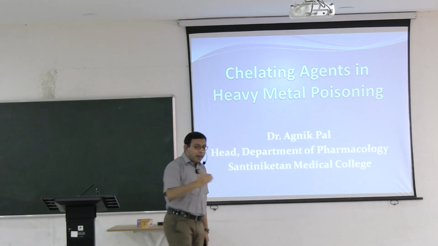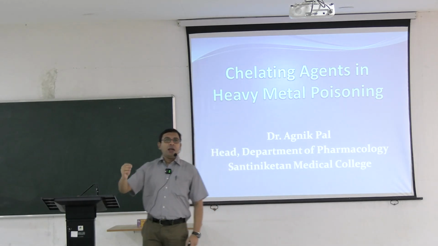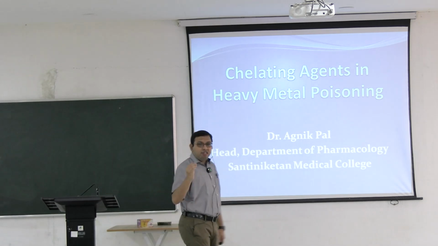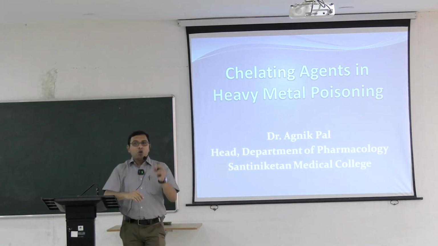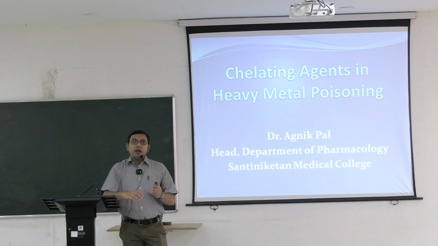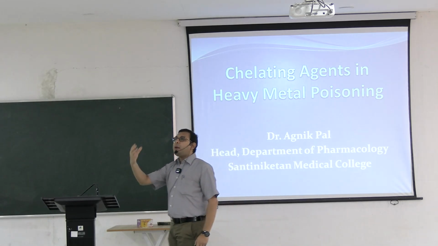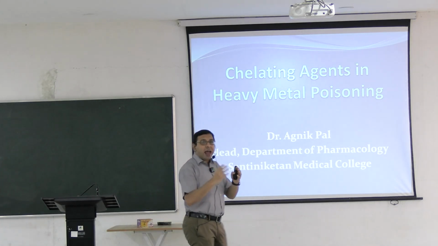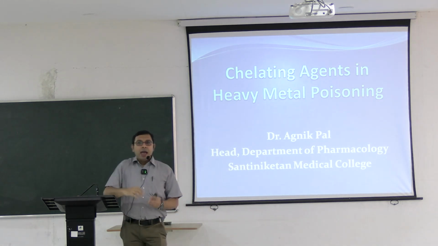So what do these chelating agents mainly do? When these heavy metals are high, we have already seen that they deplete the important ligands. When chelating agents are given, they attach with these heavy metals so that the normal ligands will not be depleted. The chelating agent itself competes with the ligands of important biological enzymes and attaches with these heavy metals just like a crab. Chelate means a crab, okay. Just like a crab, it attaches with the heavy metals and chelates them.